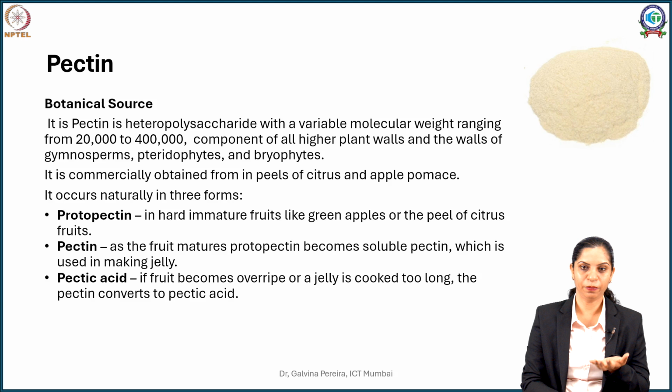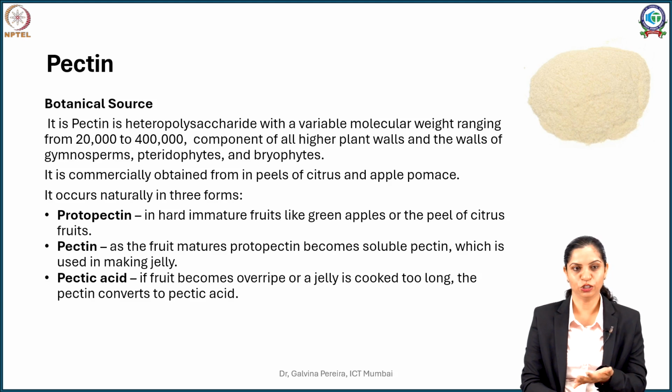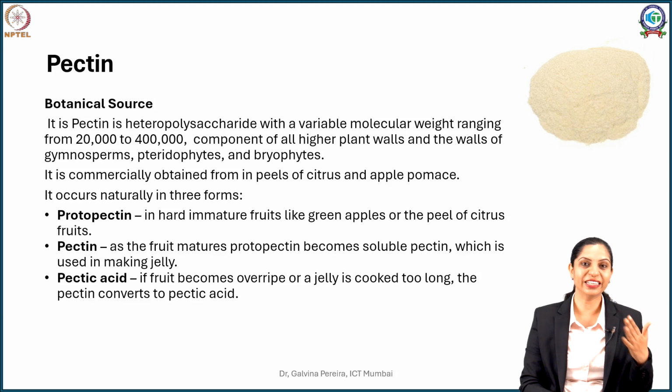If you see the higher plants, you will see it in plant walls, especially the gymnosperms, and also in pteridophytes and bryophytes. Primitive plants have it in a scanty ratio, but most higher plants have it, and it is abundantly found in fruits. Commercially, pectin is obtained from orange peels and apple pomace. The reason is, once the oil and other ingredients and moisture are taken out, citrus contains a very high percentage, almost 30% of its dry weight, as pectin.